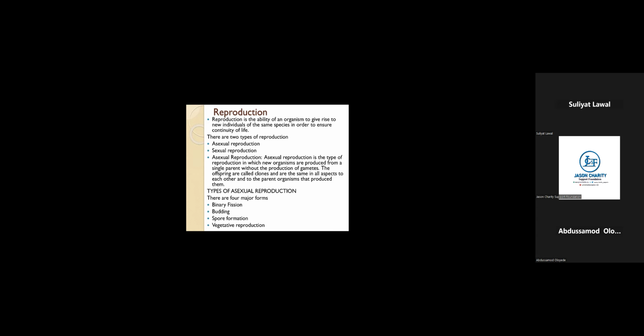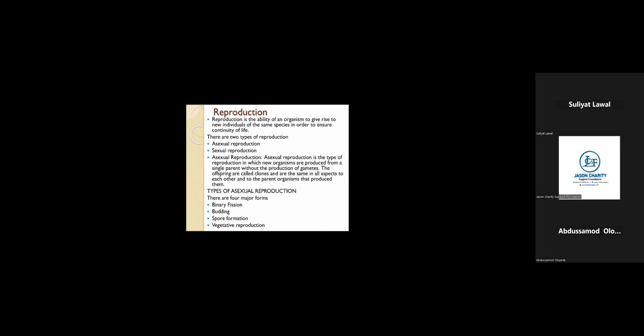Example, amoeba. If an amoeba wants to reproduce, it reproduces by the process known as binary fission, whereby the parent organism will divide into two daughter cells. Two daughter cells, then reproduction is done.